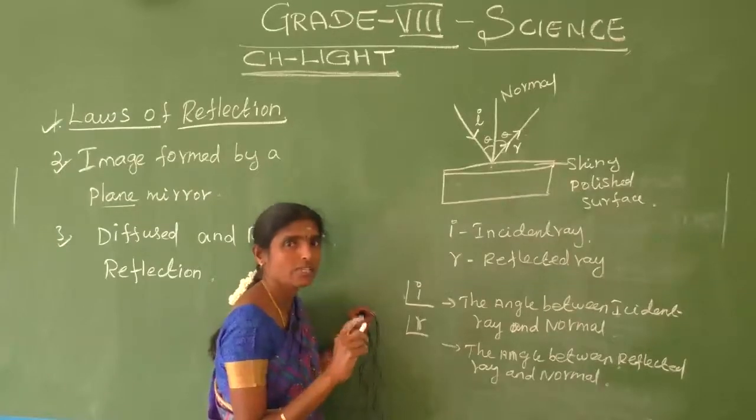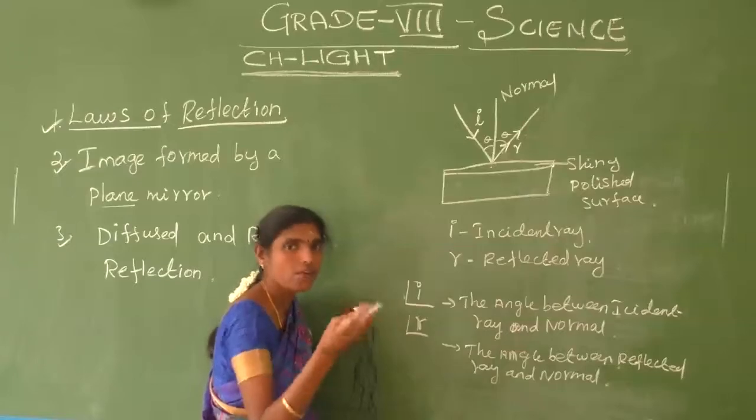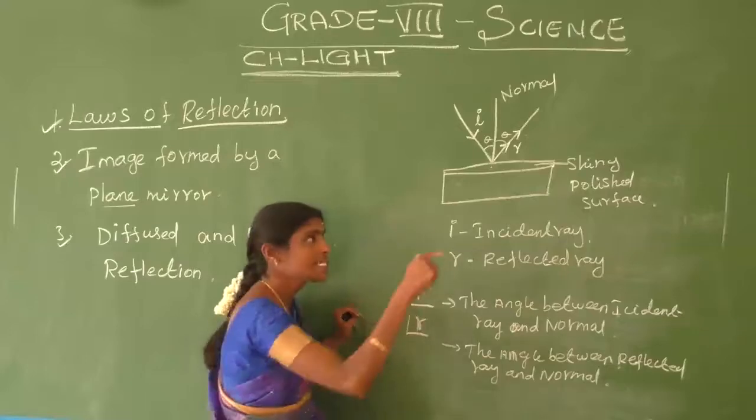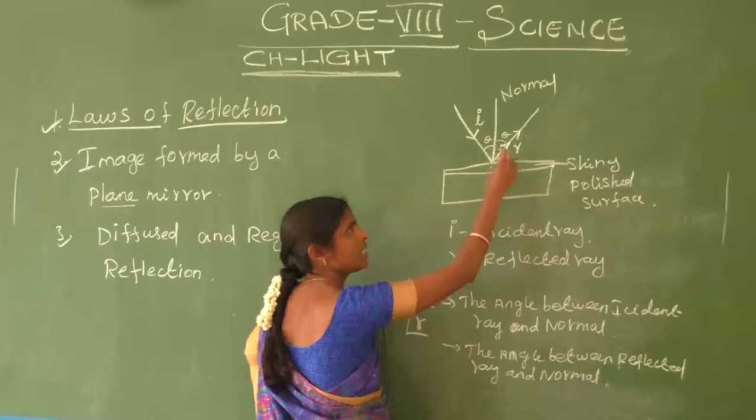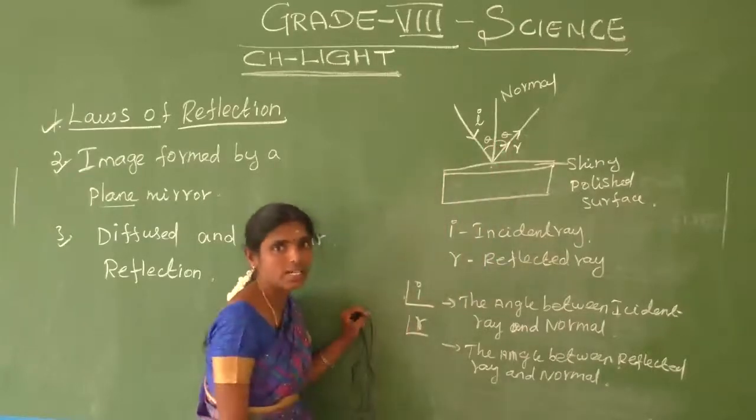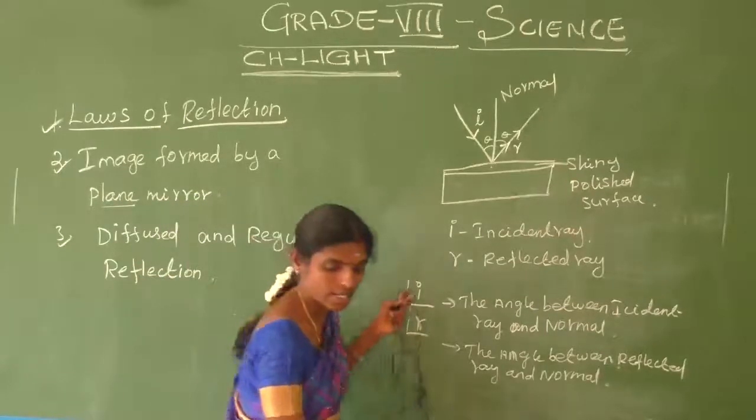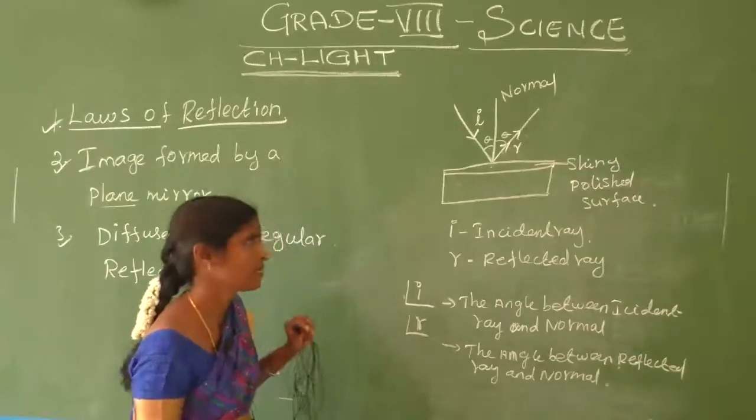We get two angles, the angle of incidence and the angle of reflection. The angle of incidence is the angle between the incident ray and normal. The angle of reflection is the angle between the normal and the reflected ray. Do you understand? I will write the definitions also, you can copy them.